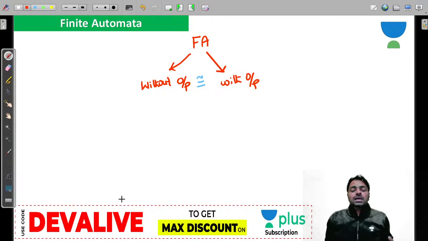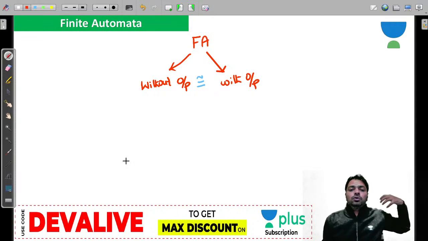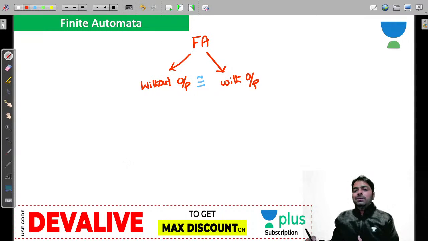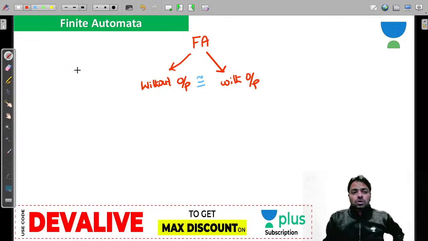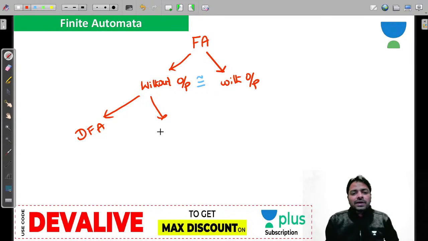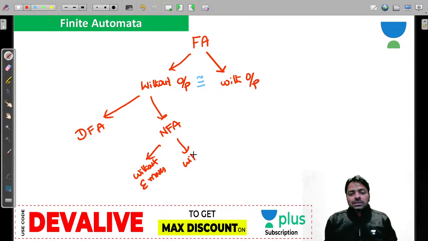I can build the machine with both properties. I need to produce the output and also I want to keep the finals. I can keep them in the machine with output also. So do not forget that. But without output, the behavior is different. We have designed DFA and NFA earlier, and NFA without epsilon transitions and with epsilon transitions.